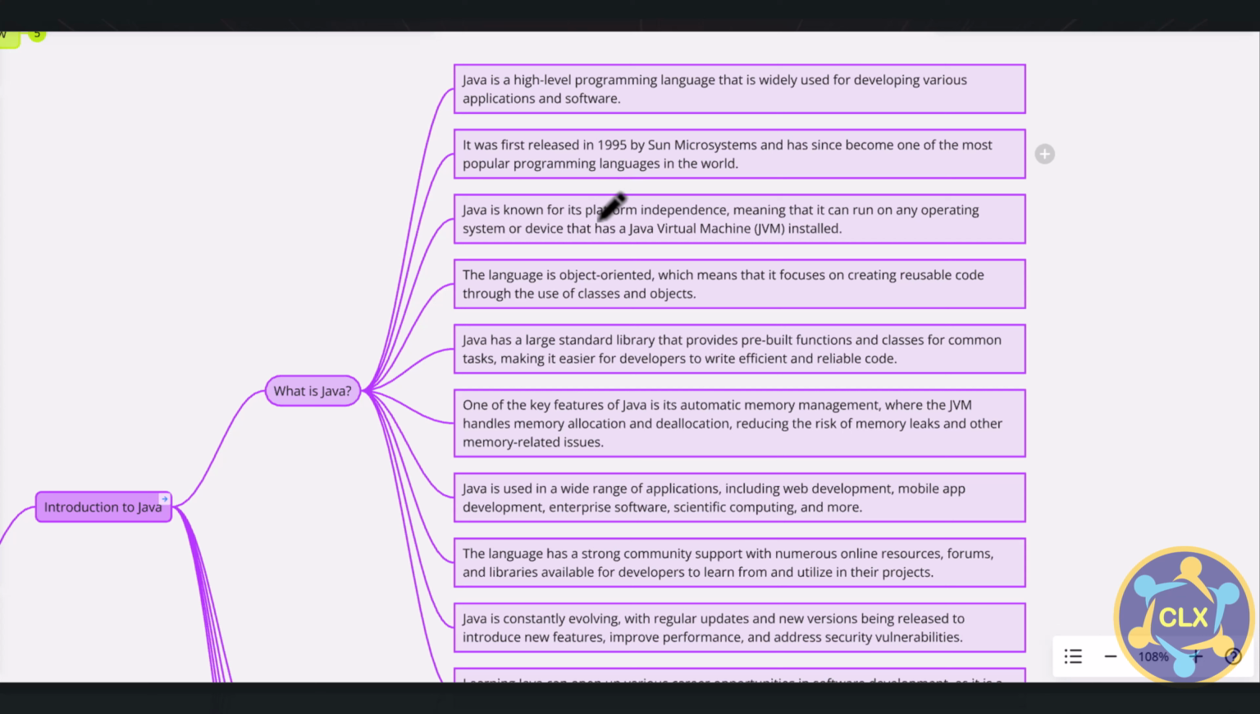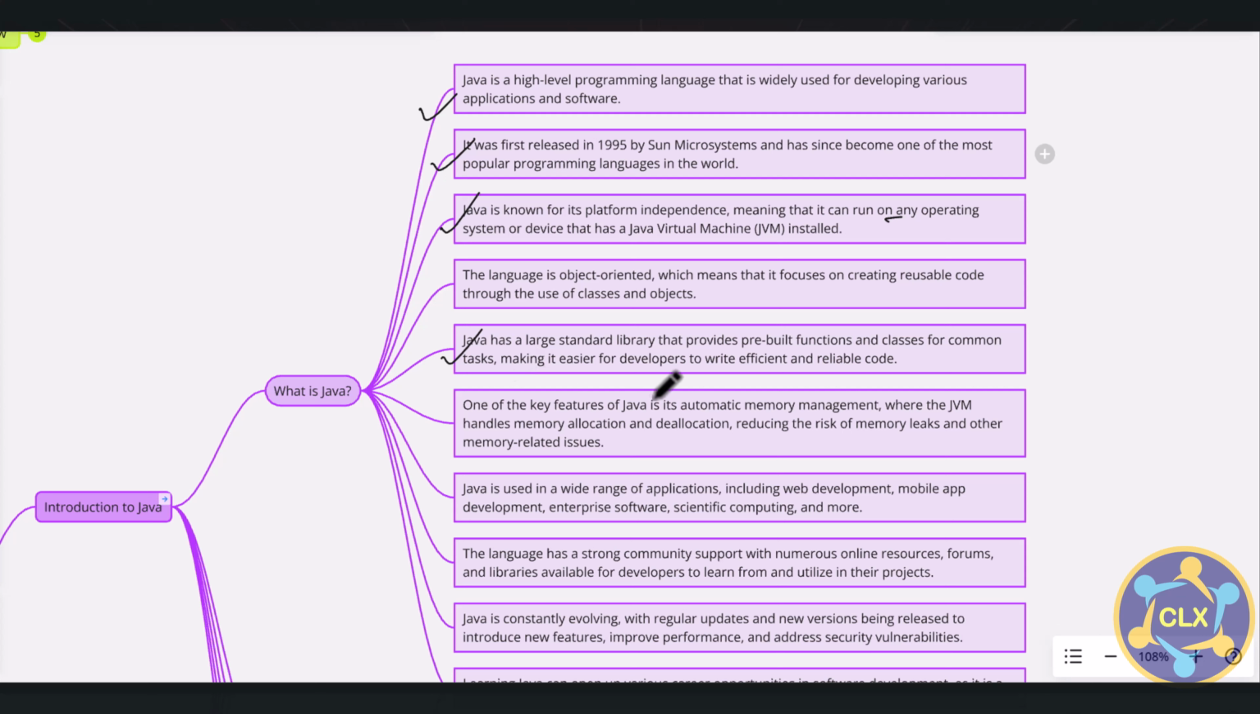So we all know Java is a high level programming language that is widely used for developing various applications and software. So this is the first point. It was first released in 1995 by Sun Microsystems and has since become one of the most popular programming languages in the world. Java is known for its platform independence, which is the question I asked, meaning that it can run on any operating system or any device that has Java Virtual Machine installed. Then this language is an object-oriented language. Java has a large standard library that provides pre-built functionalities and classes for common tasks, making it easier for developers to write efficient and reliable code. So you can tell these points if somebody asks what is Java.